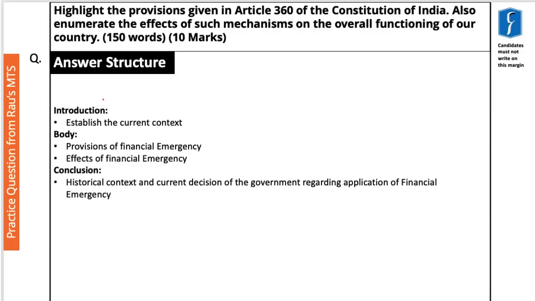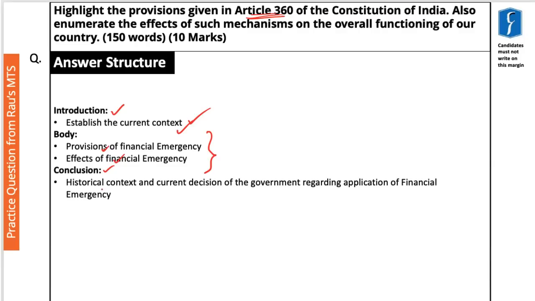As we have seen in the past as well, all the answers should have an introduction as well as a conclusion. And the main body part should address the key demand of the question. The introduction should establish the current context. So you should be aware of why this particular question has been chosen, and that is because of the COVID situation. Then the body part should address both the parts of the question, which is provision of the financial emergency as well as effects of financial emergency.